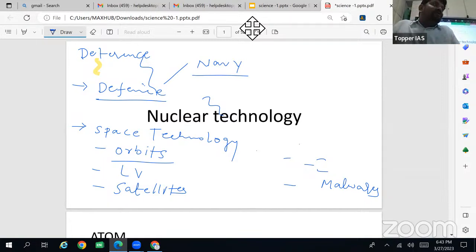Then the applications of communication satellites: satellite phones, television, telemedicine, teleeducation. And most important, the navigation satellite of India. We have developed our own navigation system, called Navik. You are using GPS for maps and all. GPS is US technology. Navik is our own Indian technology.